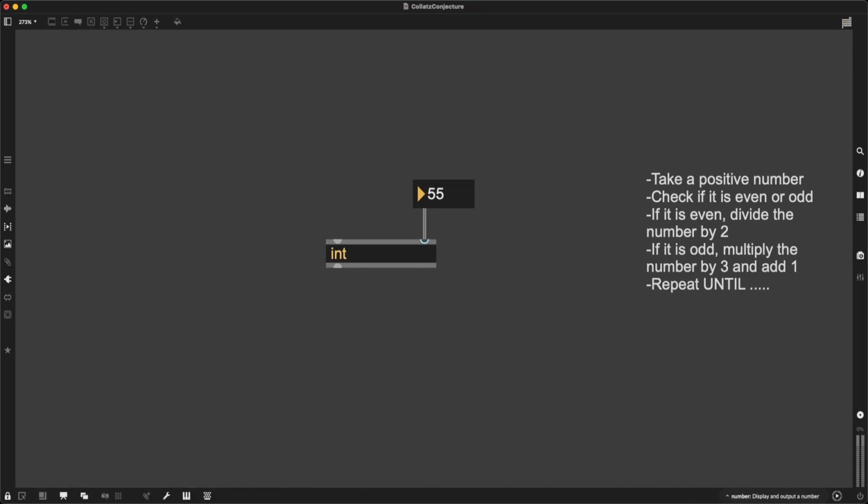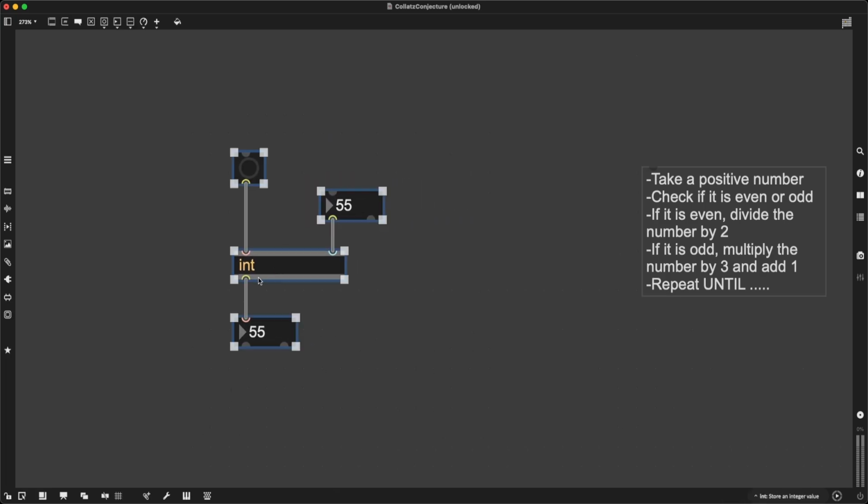So this is not going to trigger any output, but it's going to internally change what is contained in int. And then if I send a bang to the first inlet of int, it is going to send out whatever number is contained inside, right? Right now it's 42. If I put in my favorite number, 55, when I send the bang, I'm going to get 55 and so on. So this can be one way of implementing this, right?